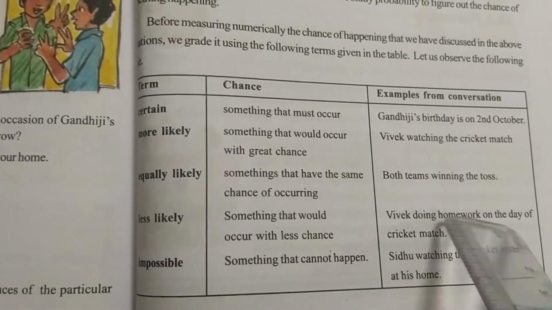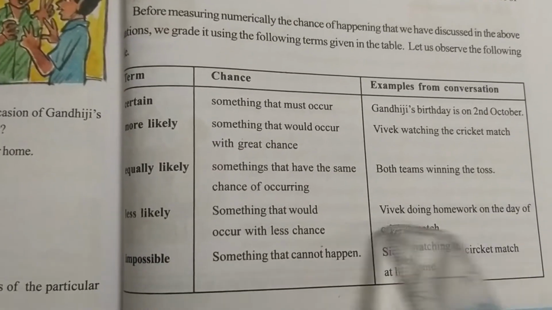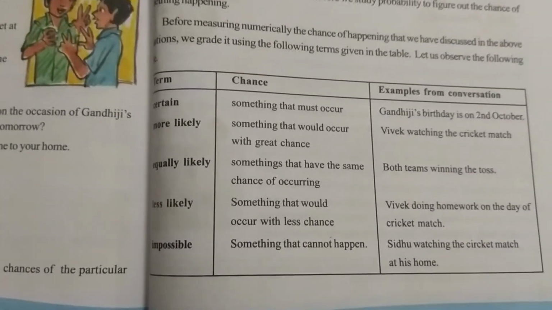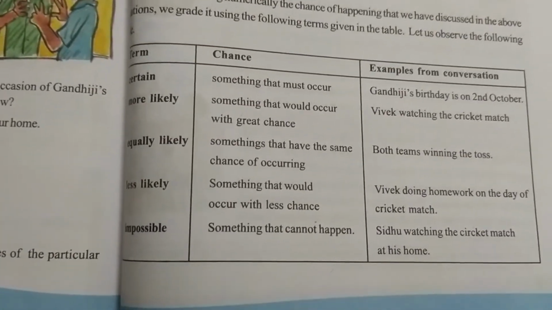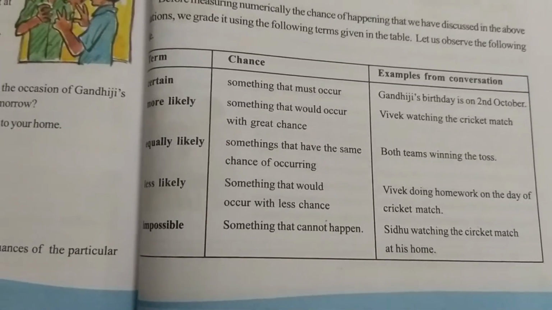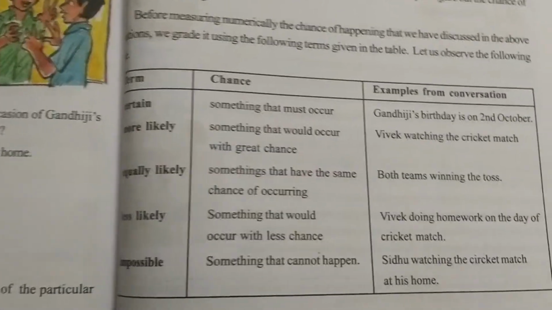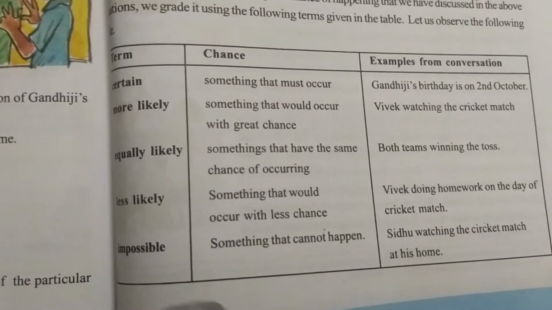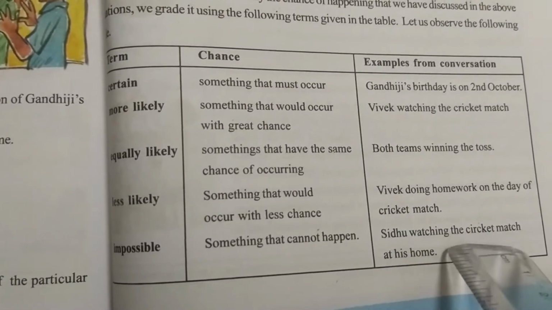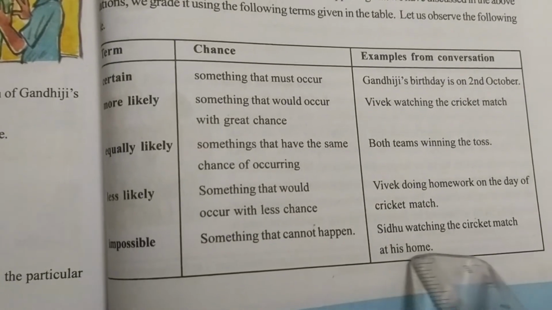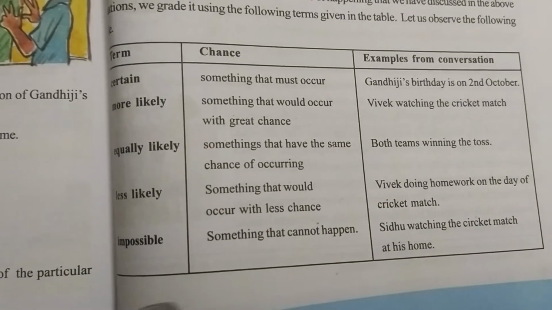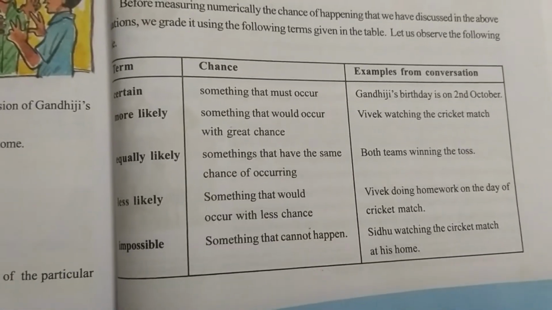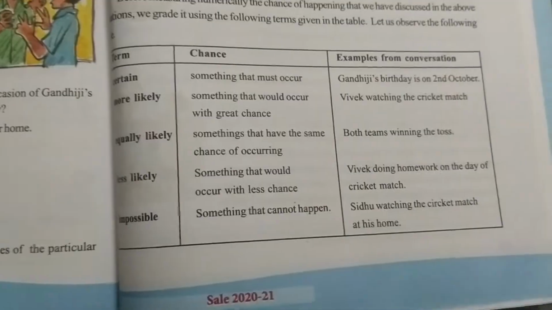Next, less likely: Vivek doing homework on the day of the cricket match. On the day of the cricket match, Vivek may do the homework. This is less likely because Vivek is interested in seeing the cricket and he may do the homework or not, we don't know exactly. And impossible is Sidhu watching the cricket match at his home. This is impossible. So like this, these are the chances of occurrence in probability.